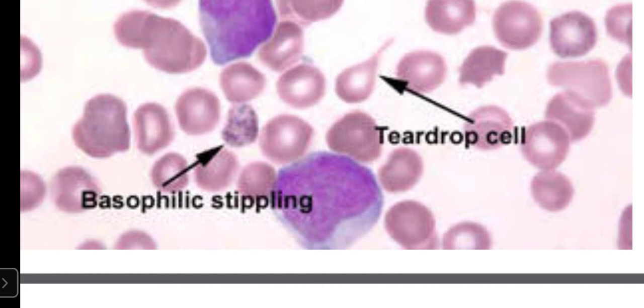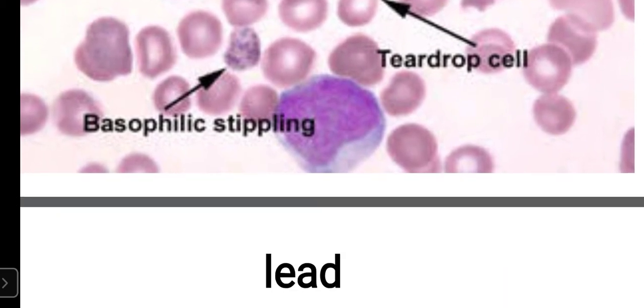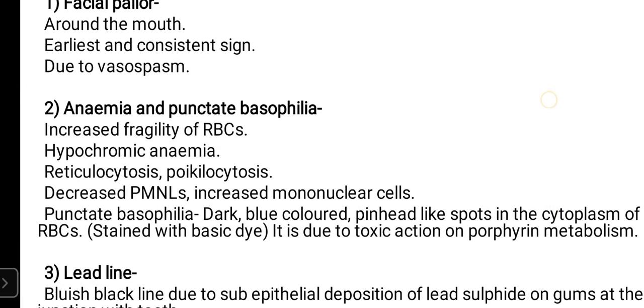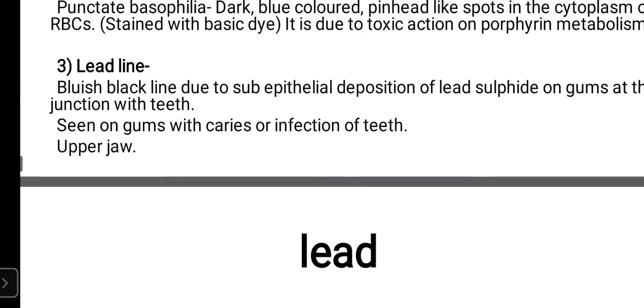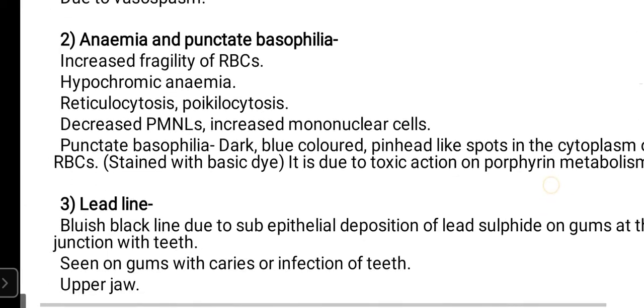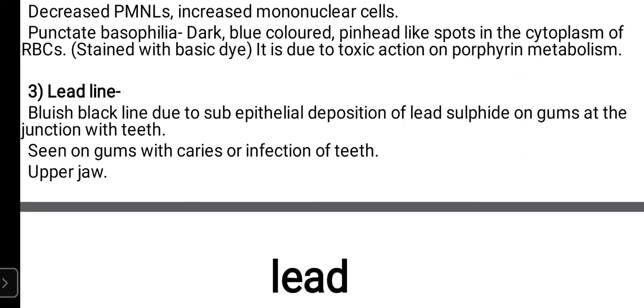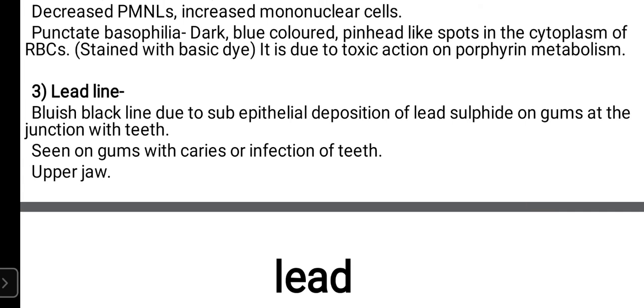I think here with the arrow it has been shown. Basophilic stippling, that is the spot in the cytoplasm of the RBC, can be seen. Then we will see lead line, again a very important feature. A very important feature of chronic lead poisoning is lead line. Again asked as a 2 mark question. Lead line is very commonly asked as a 2 mark question.